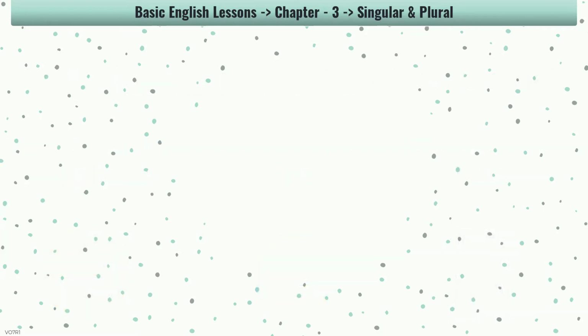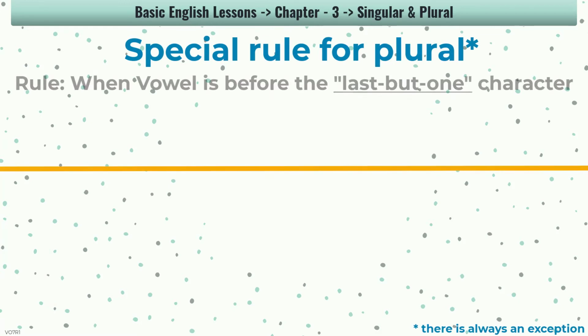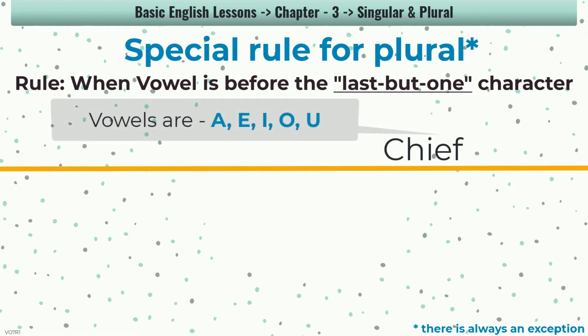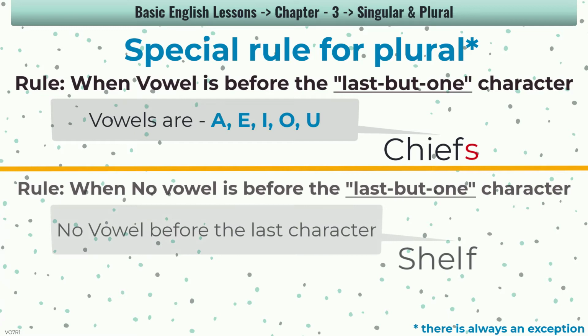Now let's move to the other examples. Chief, chiefs. Video, videos. Zoo, zoos. Key, keys. We added only s to make a plural form of the word. Unlike the rule we saw, where we changed f to v and added es, and for the words which ended with o, we added es.